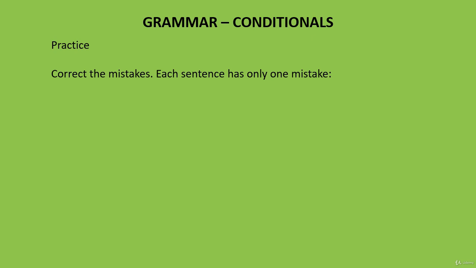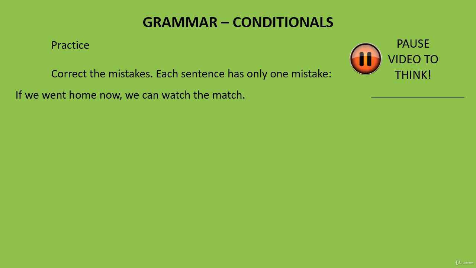Here is some practice for all conditionals. Conditionals 1, 2, 3 and 0. Correct the mistakes. Each sentence has only one mistake. If we went home now, we could watch the match. Or, if it's real and possible, if we go home now, we can watch the match.